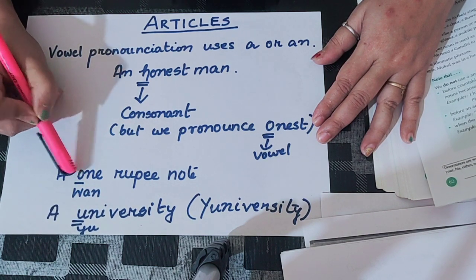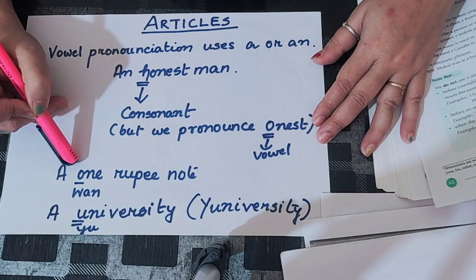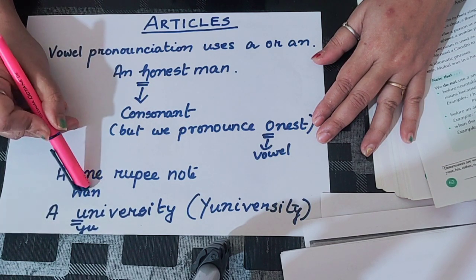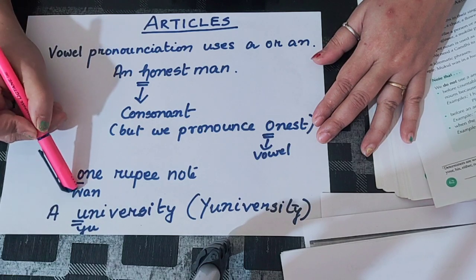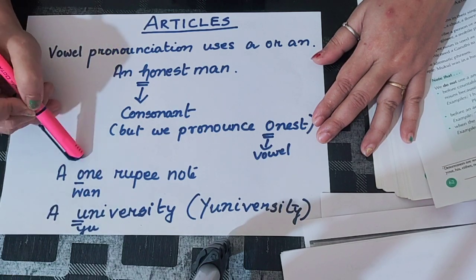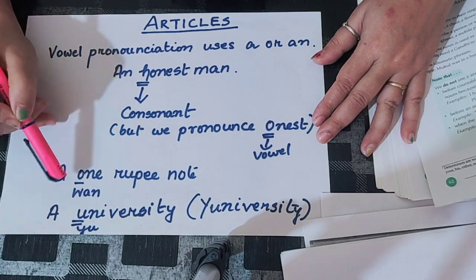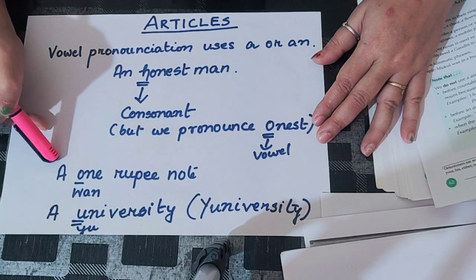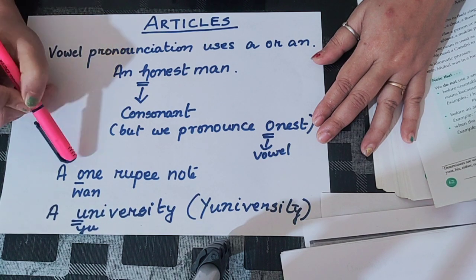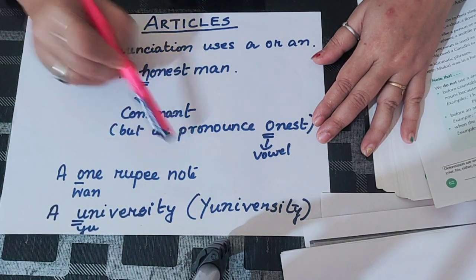But when I used O in this word, then I'm not pronouncing it as own. I'm pronouncing it as one. So the spelling of the pronunciation of one is W-A-N. And W is a consonant. Therefore, I am putting a 1 rupee note.